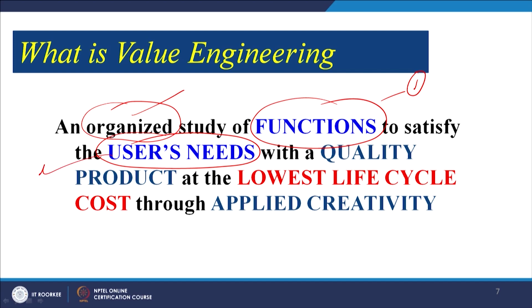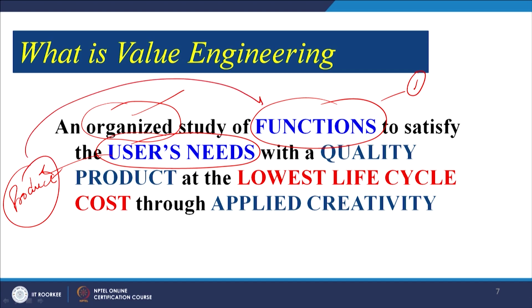So, the user is going to buy the product and the product is going to satisfy some functions. So, users' needs are also equally important. Now, it has to satisfy the user's need with a quality at the lowest life cycle cost. So, there are two things here.